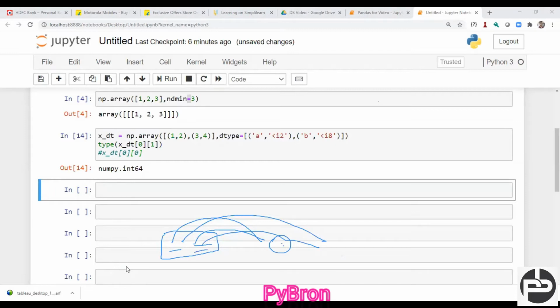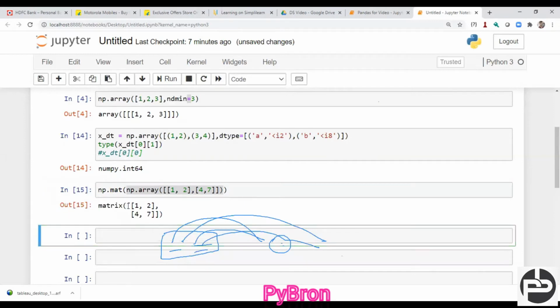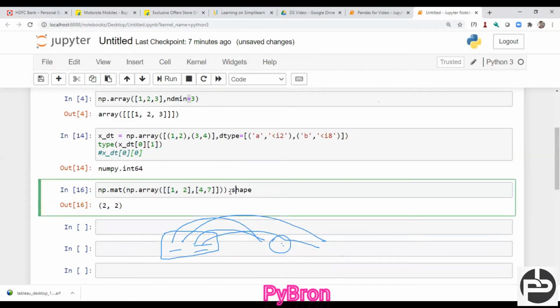Correct. Okay, cool. Next, if you want to convert your array into the form of a matrix, that is also possible. Again, I would like to tell you, matrix is the subclass of the array. What I did, I created one array, 1, 2, and 4, 7. Up to this, no doubt. I created one array, and I'm passing that array inside of matrix, and I'm able to get a 2D matrix. Can you see this? And if you want to check the shape, you can call the shape attribute, and I'm able to get 2 cross 2. This is the matrix shape.